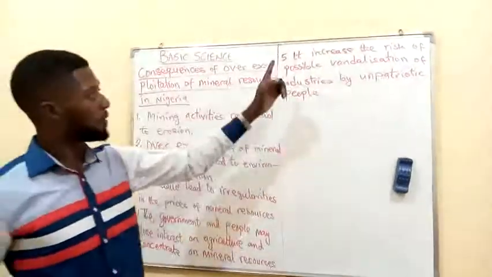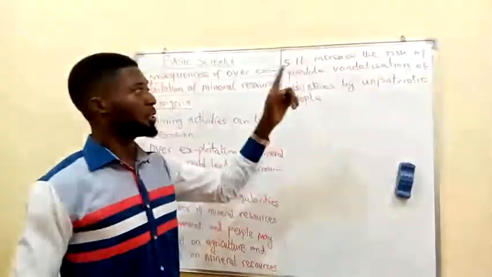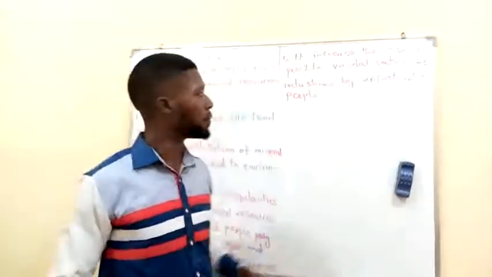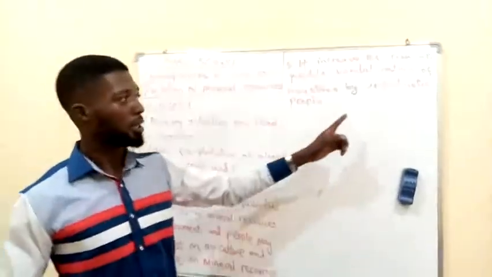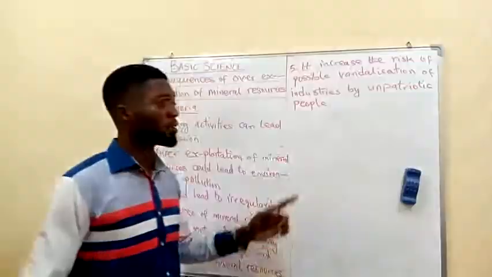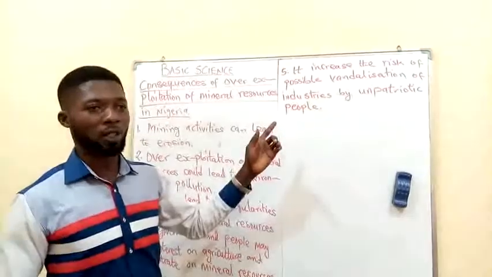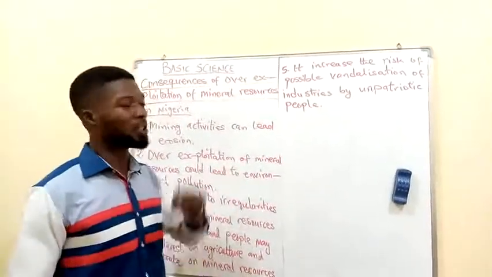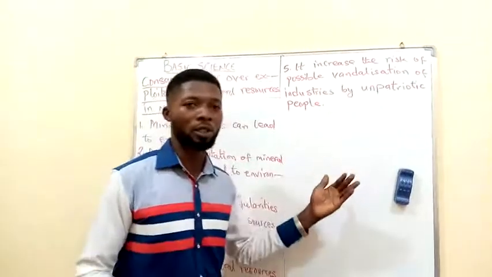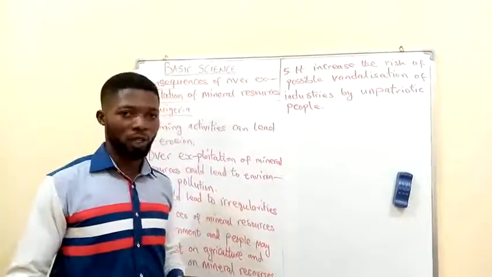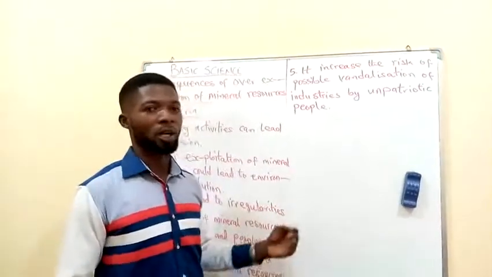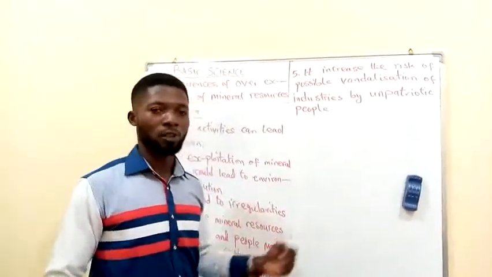Then, number 5, I said that it increases what? Increases the risk of possible vandalization of industries by unpatriotic people. People who are not in support of this mining and exploitation process carried out by these industries found within their society can likely go into these properties and destroy them in order to get what?